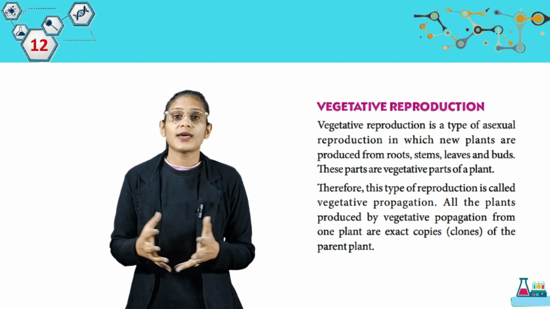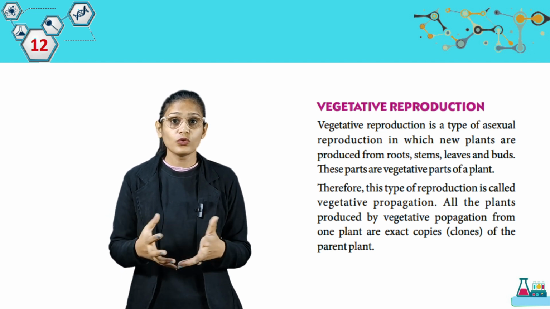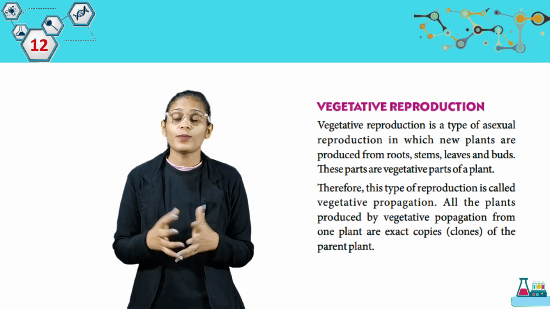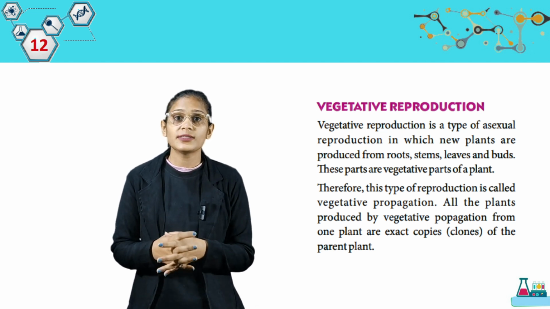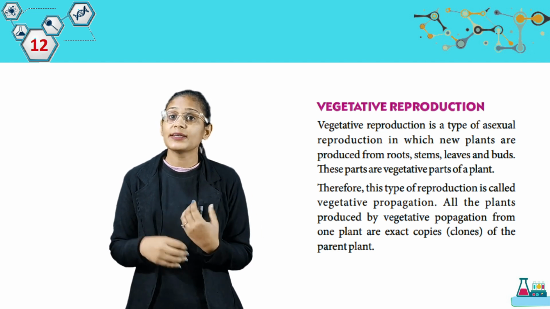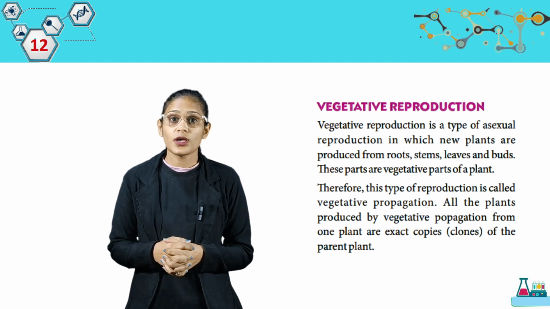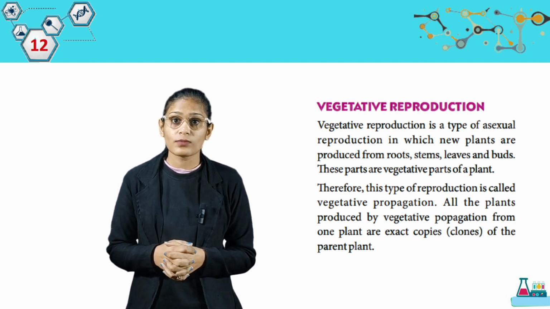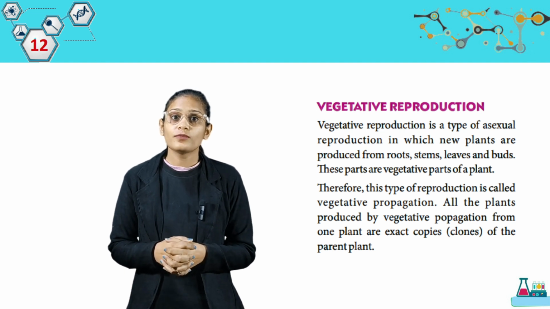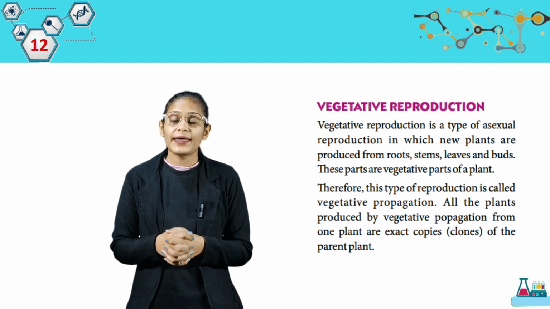Vegetative reproduction is a type of asexual reproduction in which new plants are produced from roots, stems, leaves, and buds. These parts are vegetative parts of a plant. So, students, what do we do in vegetative reproduction? From some parts of plants we grow a new plant. Therefore, this type of reproduction is called vegetative propagation. All the plants produced by vegetative propagation from one plant are exact copies, clones, of the parent plant.